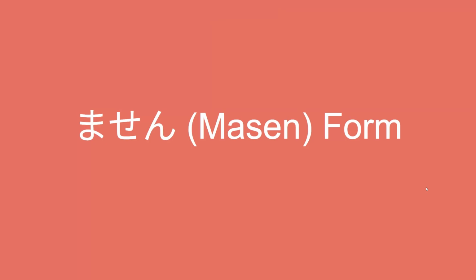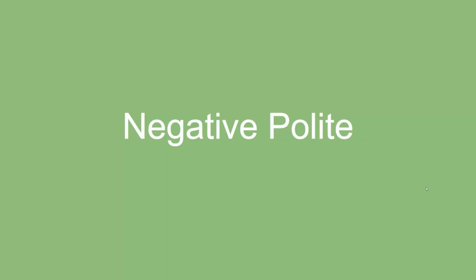Today we'll be covering the masen form. So the masen form is negative polite, meaning that it expresses negation in a polite manner.